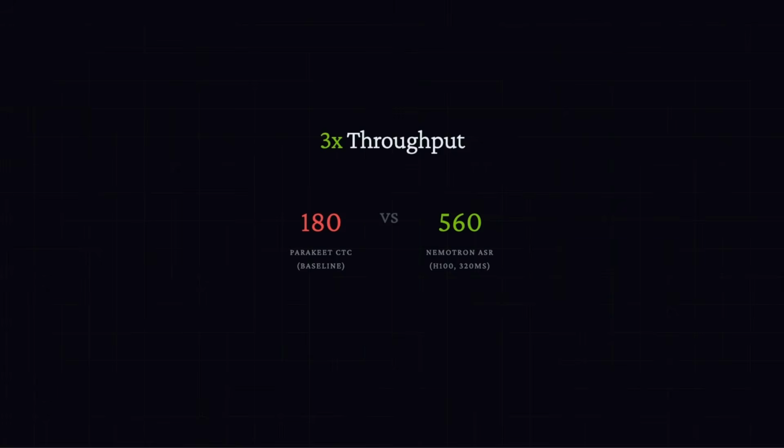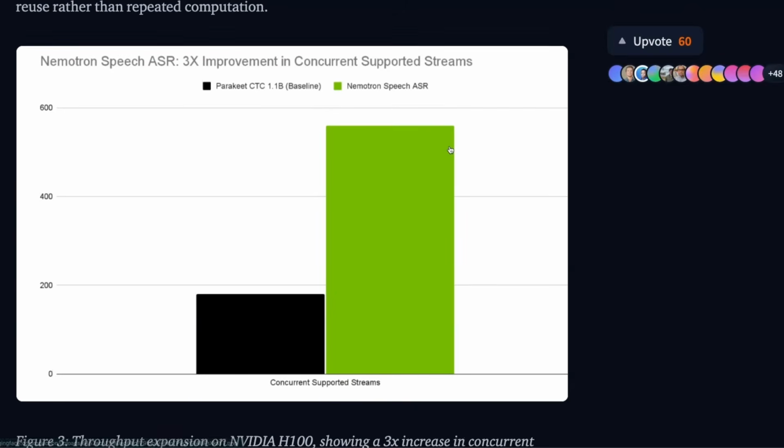Now, one thing I want to point out, the CTC model that they are using is 1.1 billion. The Nemotron ASR is 600 million parameters. However, although the size is smaller, it gives much better error rate at the word level. So they are doing a direct comparison in terms of performance, not the model size.